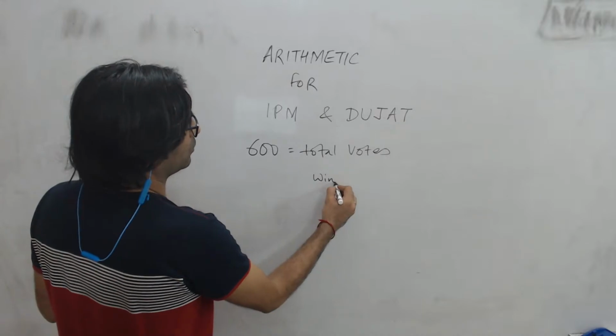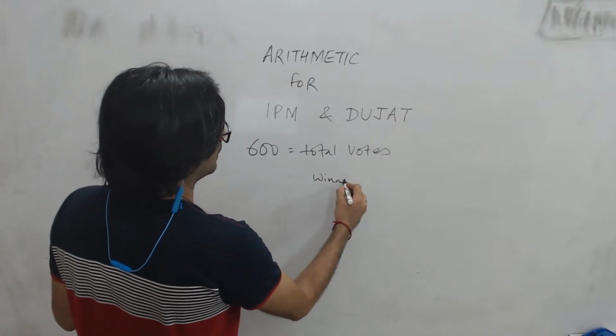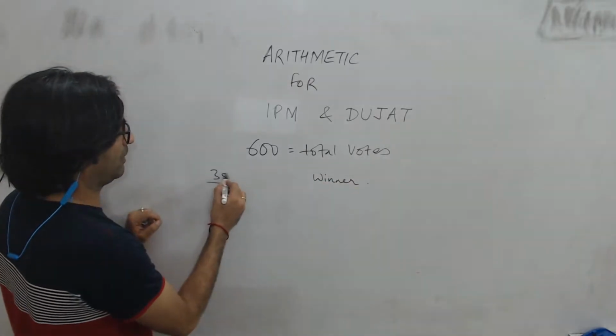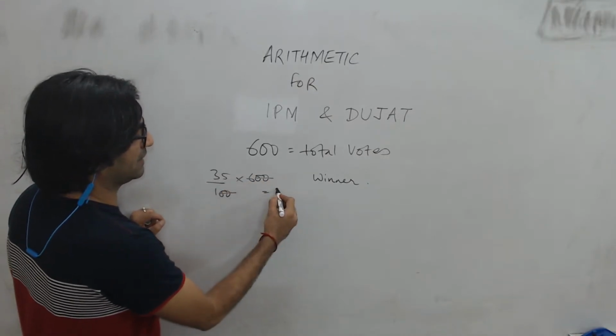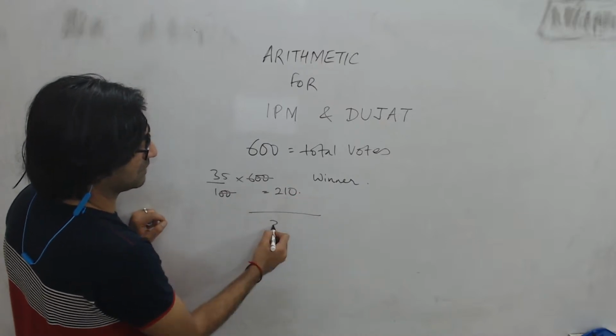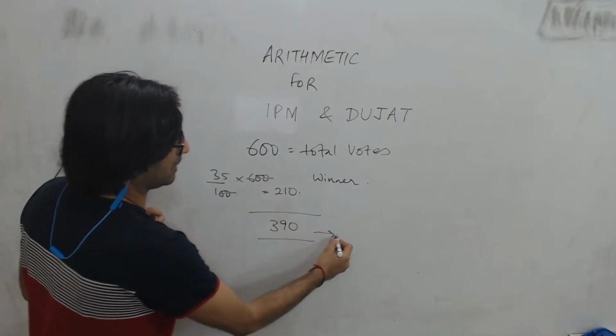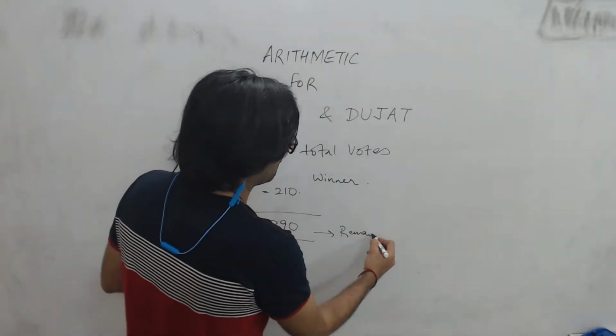And the winner got how many votes? He got 35%, right? So that's going to be 35 upon 100 into 600. That's like 35 into 6. That's like 210 votes, which means I need to worry about the remaining 390 votes, right?